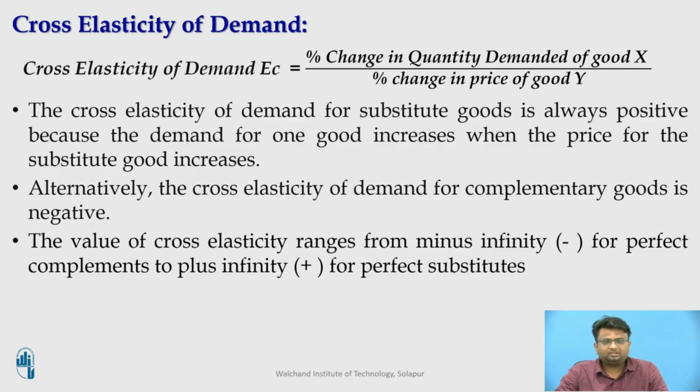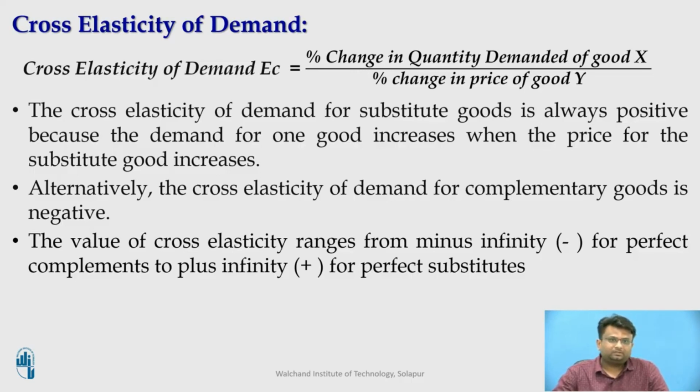If there is a percentage increase in the price of the bread, then the denominator in the formula will become positive. Similarly, with a percentage decrease in the quantity of the butter, the numerator in the formula would become negative, and hence the EC is negative for complementary products.